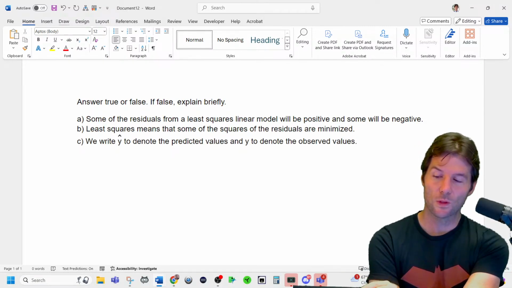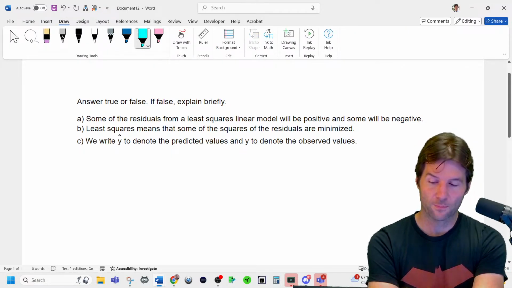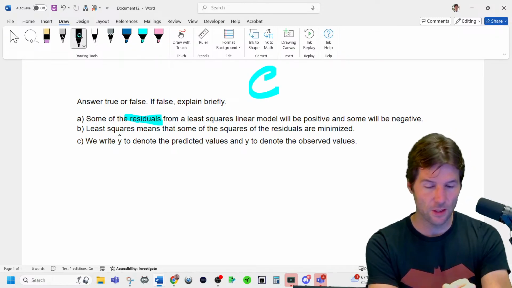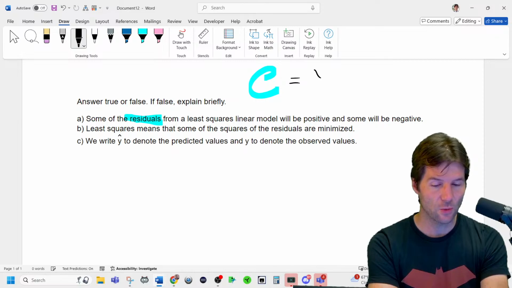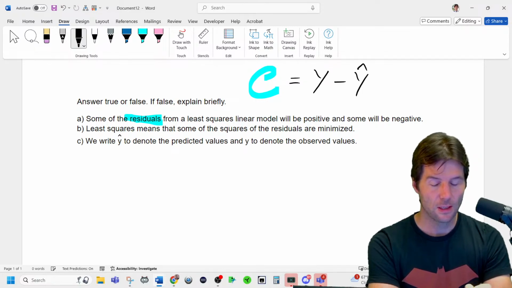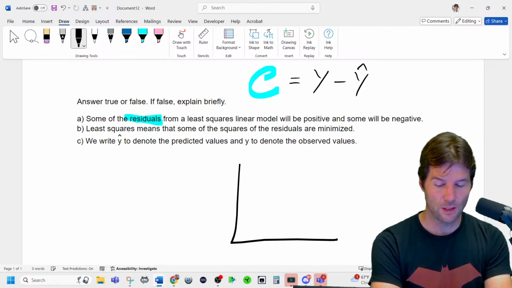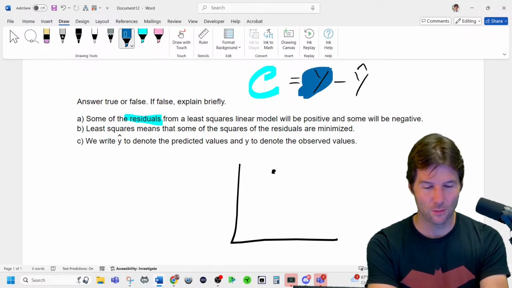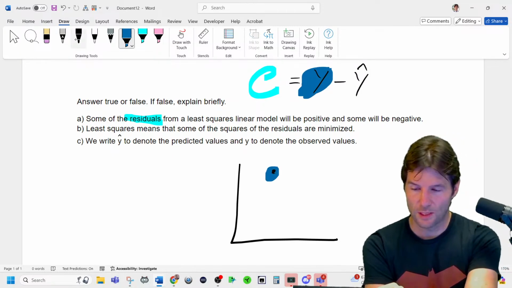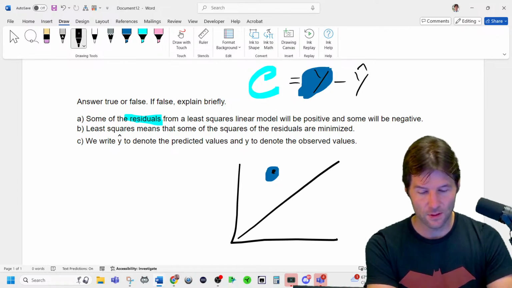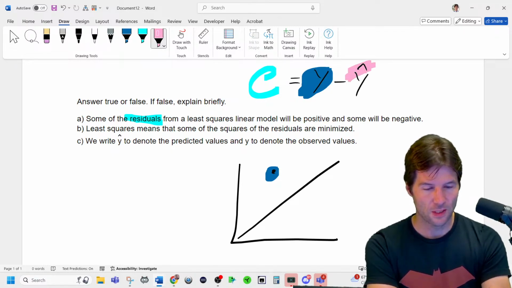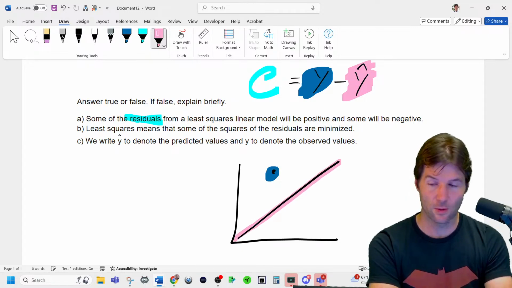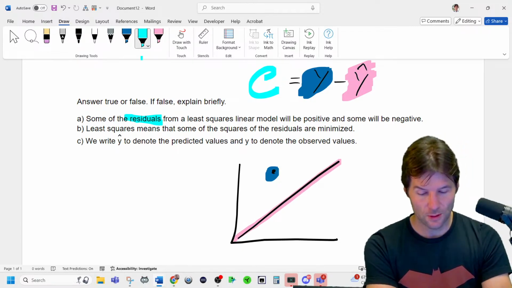So when it says a residual, you have to know what a residual is. A residual is found by the formula e equals the actual minus the predicted. So an actual point is a dot. That's what the actual is. When you see actual in terms of y, that's what the dot is. And then the line itself is the predicted. The predicted comes from the line. The line makes all these predictions. Anything on the line is a prediction. And then the residual is the distance.